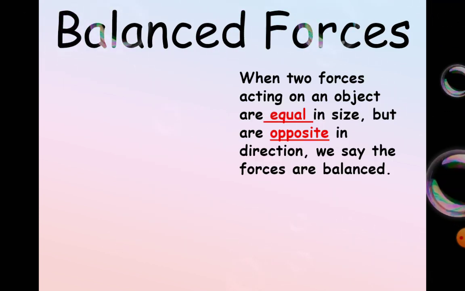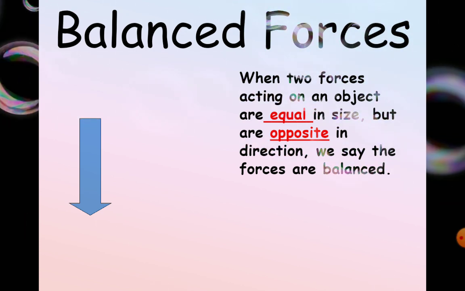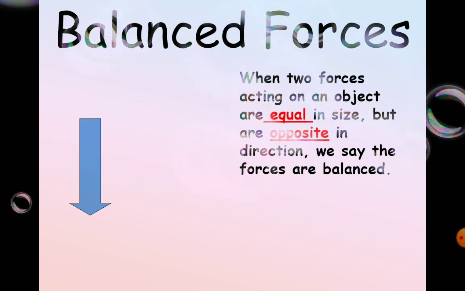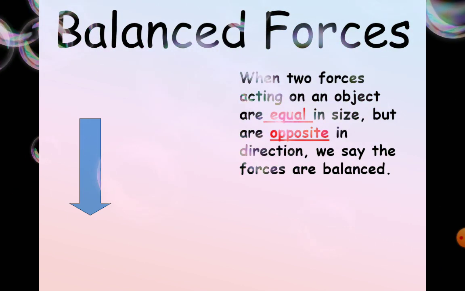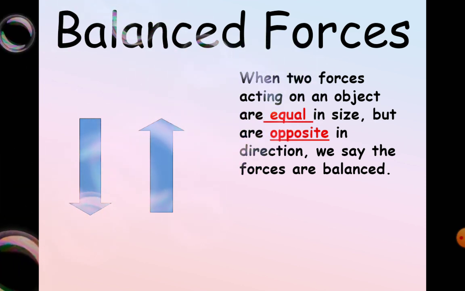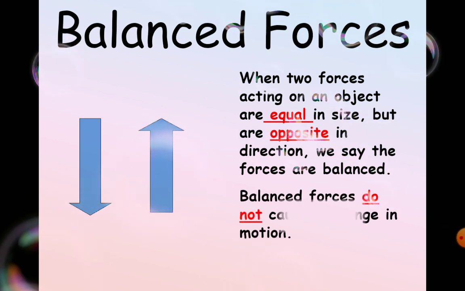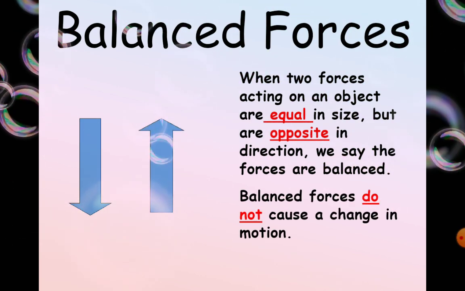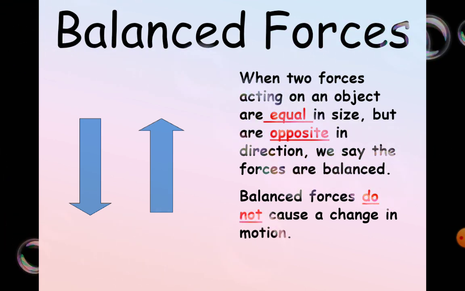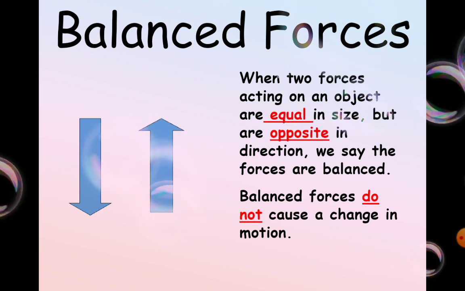Balanced forces: when two forces acting on an object are equal in size but opposite in direction, we say that they are balanced. For example, you see both of these arrows are the same size and opposite, so this is a balanced force. Balanced forces do not cause a change in motion. If the picture shows same-size arrows, that means there is no motion.